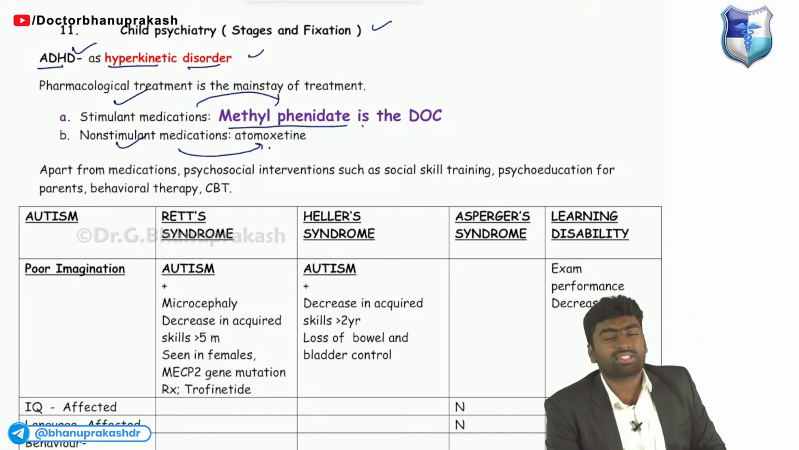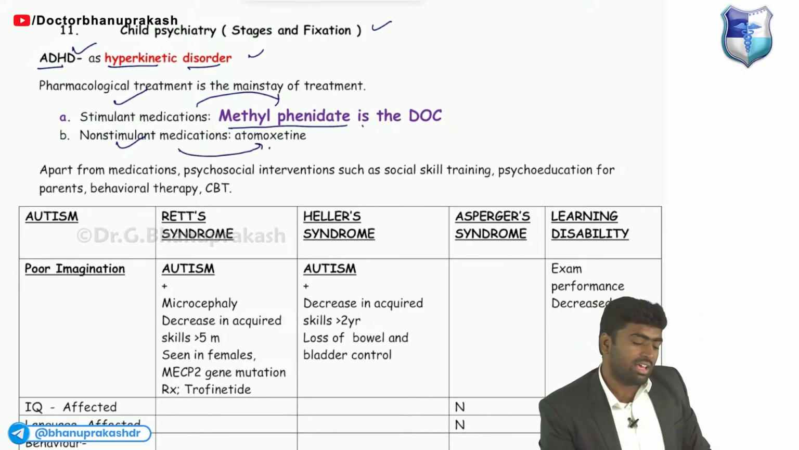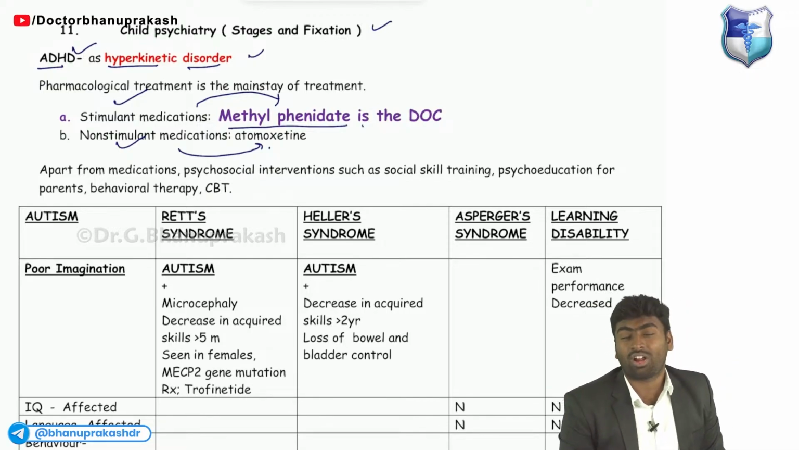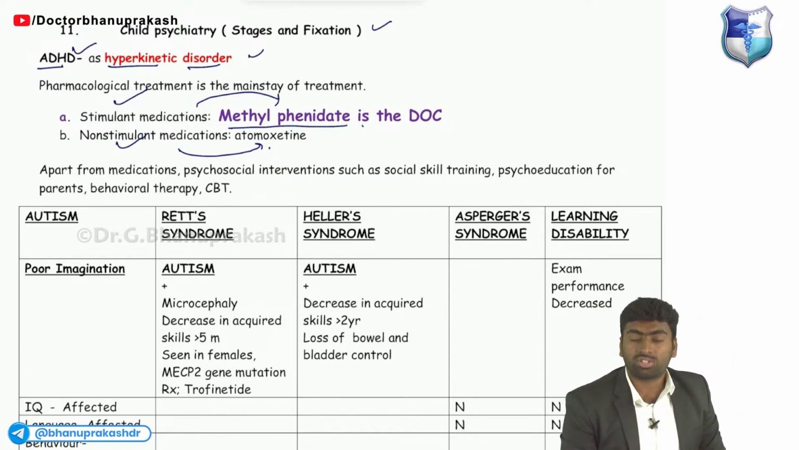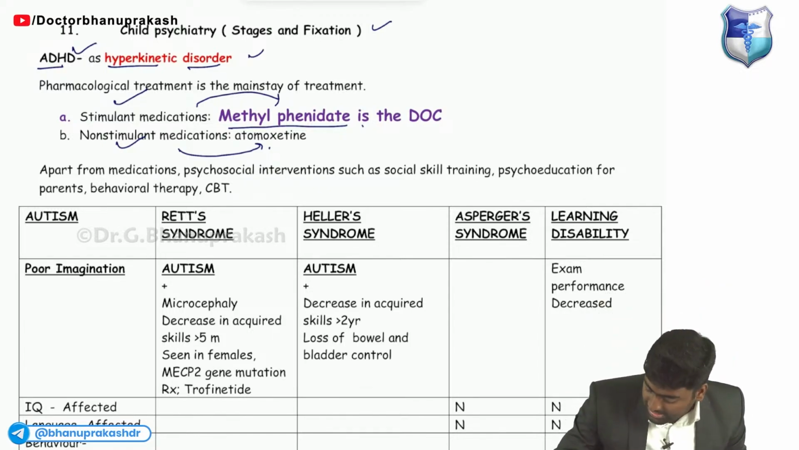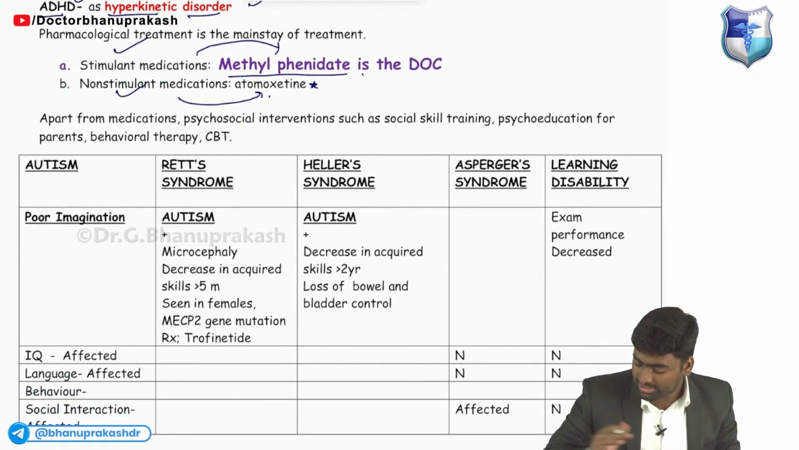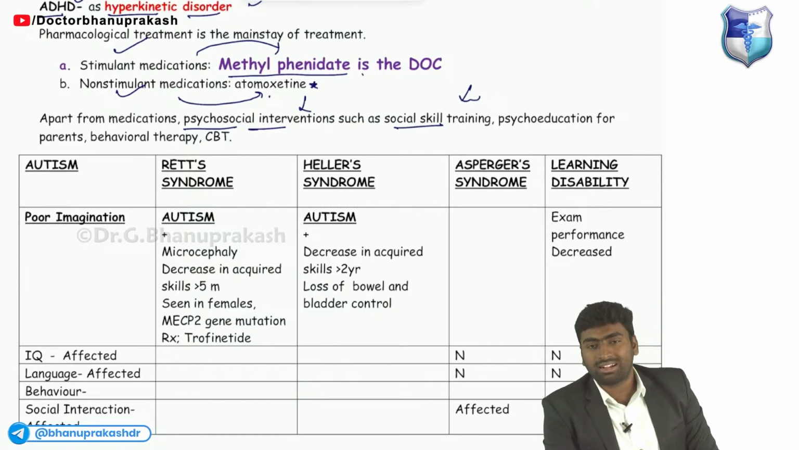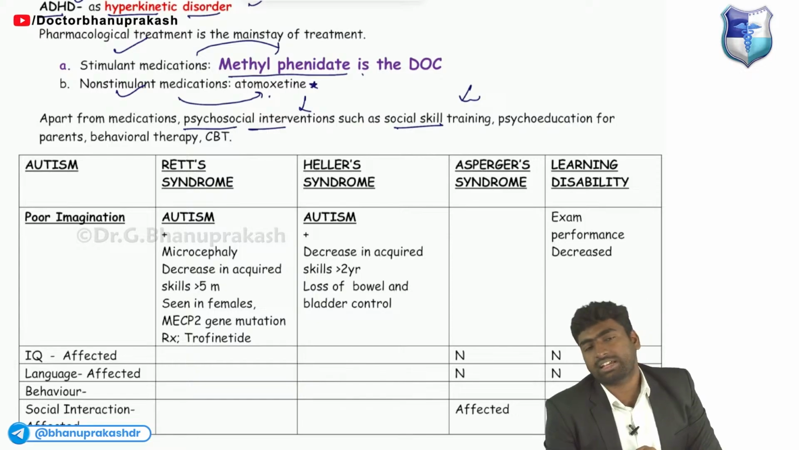For example, if the child is small, like 10 or 12 years, and in some parts of India, in some schools, there is abuse of drugs, for example cocaine or alcohol abuse, in such abusers we won't give methylphenidate. In the case of those abusers, we will give non-stimulant drugs like atomoxetine. Fine, just remember. We also give psychosocial interventions, social skill training, and how to behave in the environment in the case of ADHD, which is a hyperkinetic disorder.